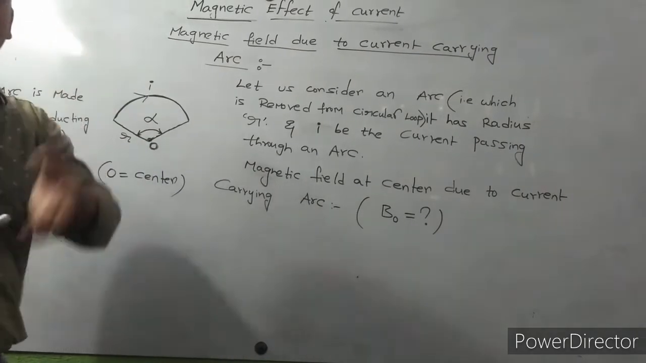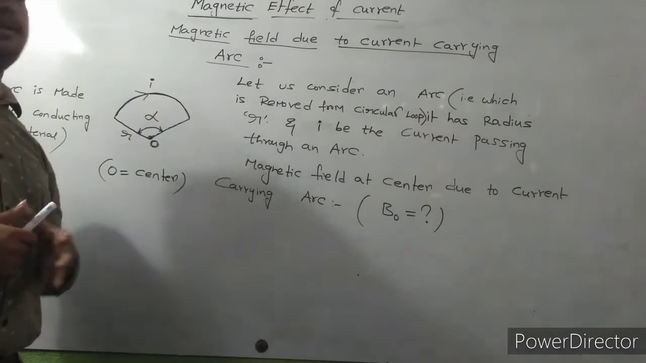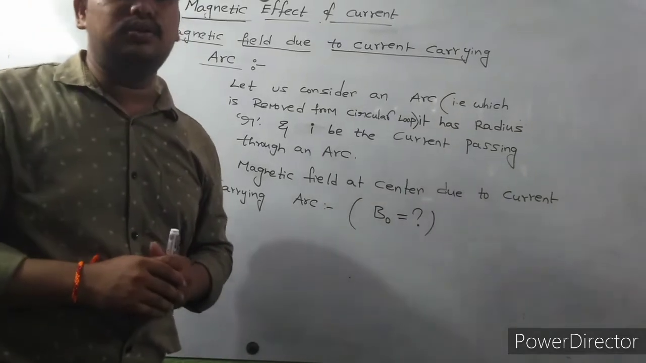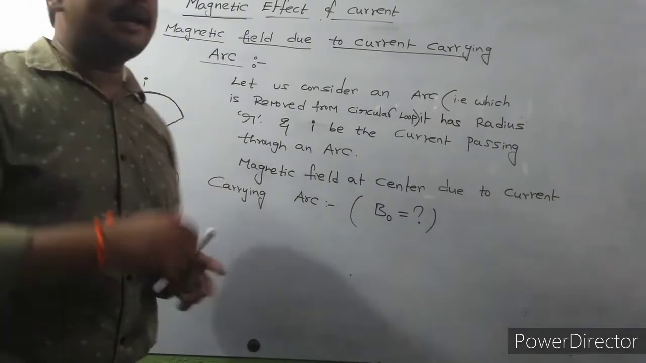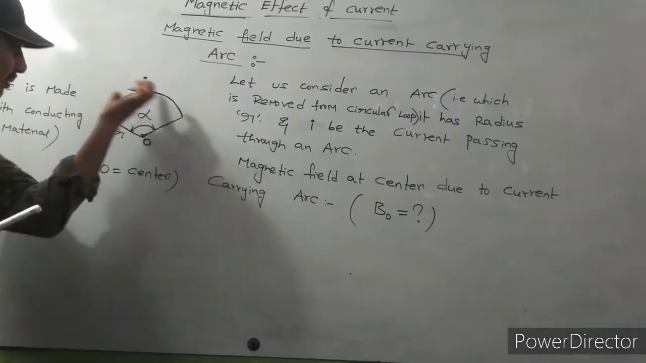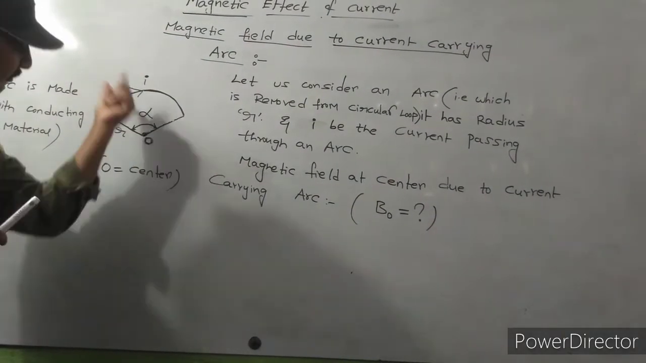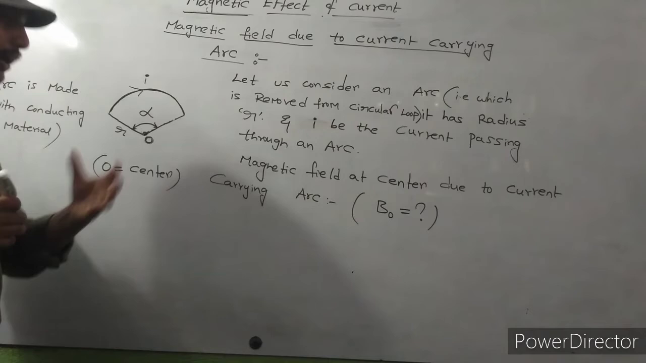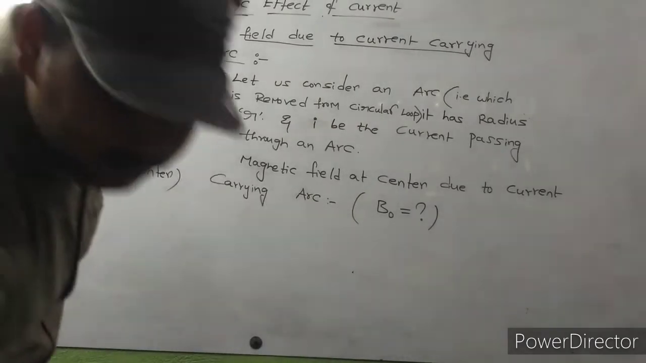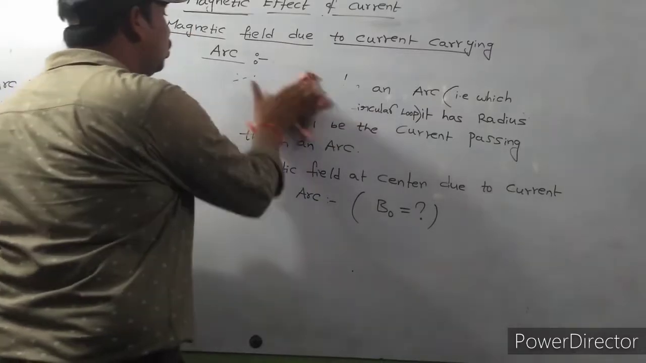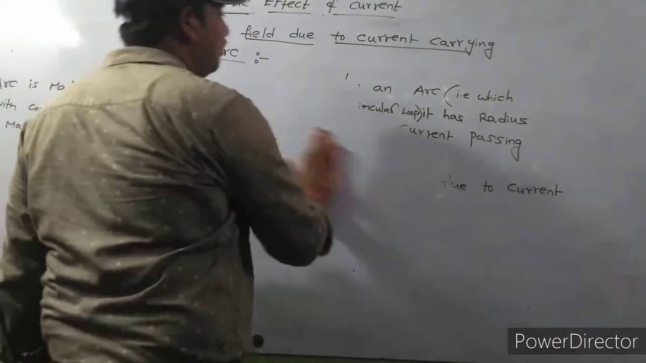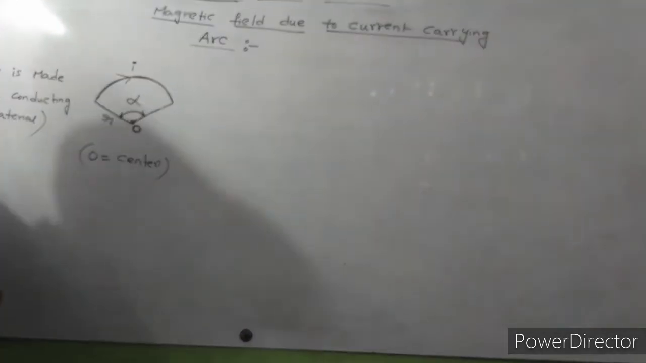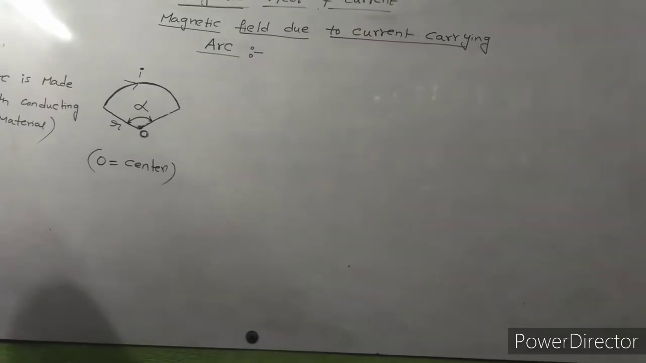That means the magnetic field at the center due to the current carrying arc. You already know every current carrying conductor produces a magnetic field. That magnetic field is acting at this point O, due to current I passing through this arc. How to find that magnetic field? Magnetic field can be found by using two laws. One is Biot-Savart's law, another is Ampere's circuital law. Now I am going to solve this question by using Biot-Savart's law. Observe carefully.